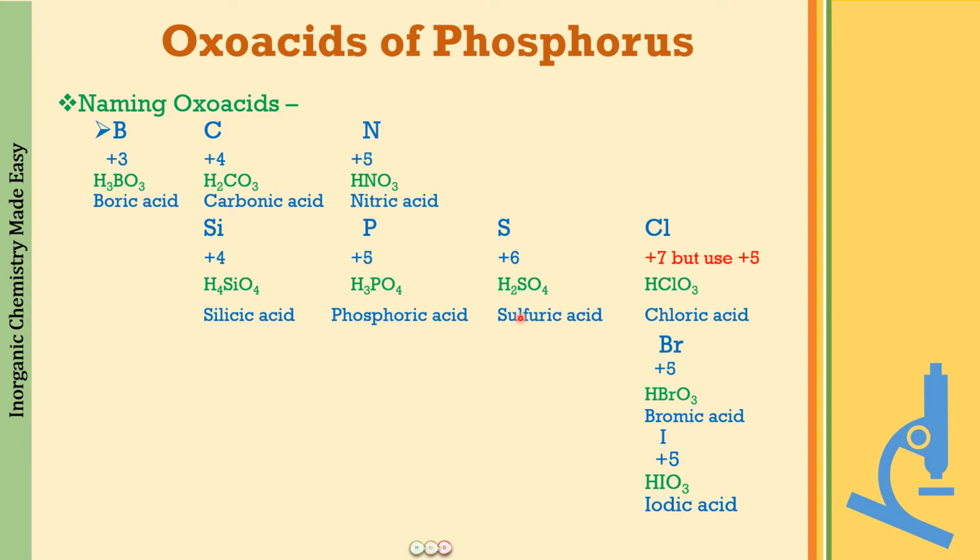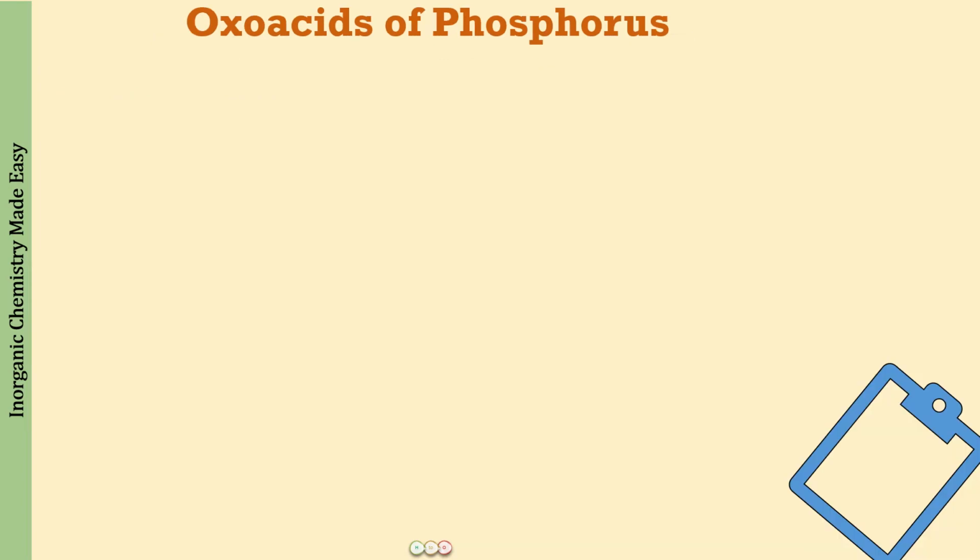So I hope now the ic acids are very easy for you to remember: all of these elements will be in the highest oxidation state, except the halogens, which will have +5 in their ic form. And if you just know one of them in the same period, just keep on reducing the number of hydrogens going from left to right, or from right to left, just increase one hydrogen. Okay, so done. Good. So now let us begin the learning of the oxo acids of phosphorus.